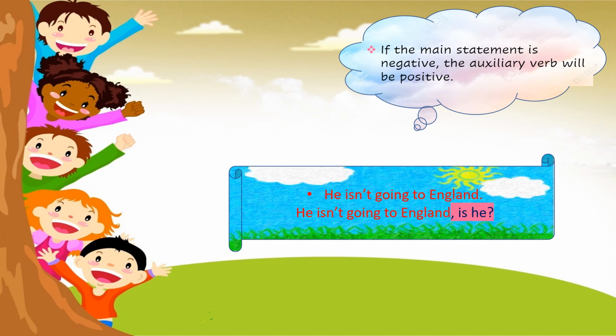Now, if the main statement is negative, the auxiliary verb will be positive, just opposite of the previous rule. For example, he isn't going to England. So he isn't, that is negative, so it will be positive in the question tag. He isn't going to England, comma, is he, question mark.